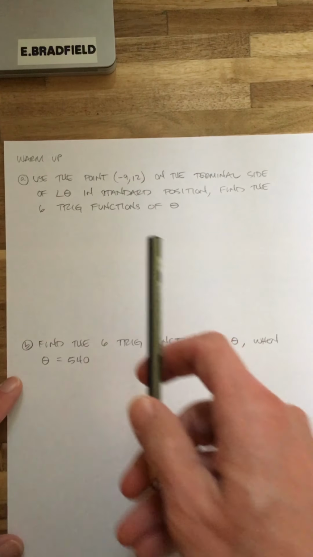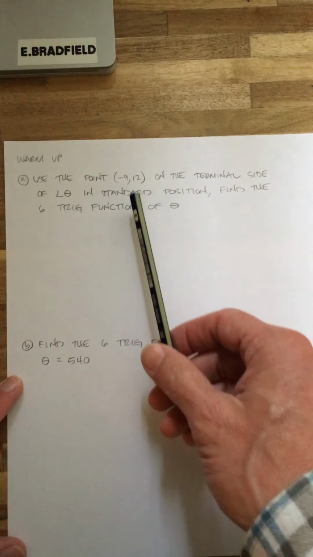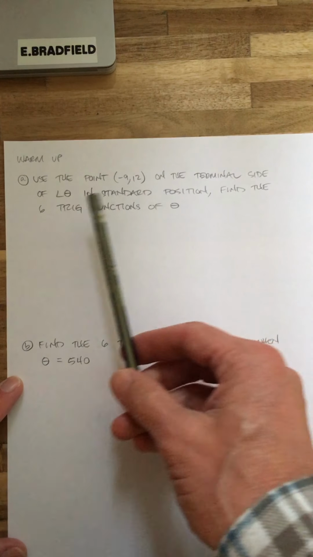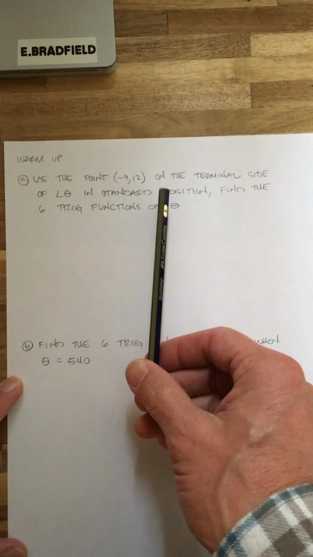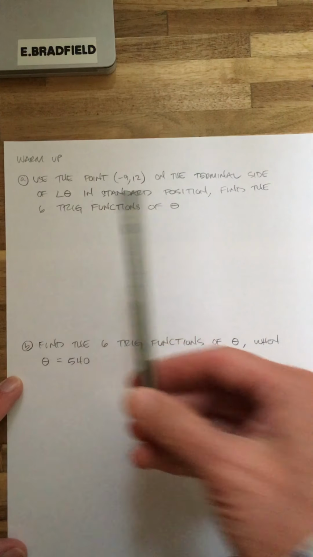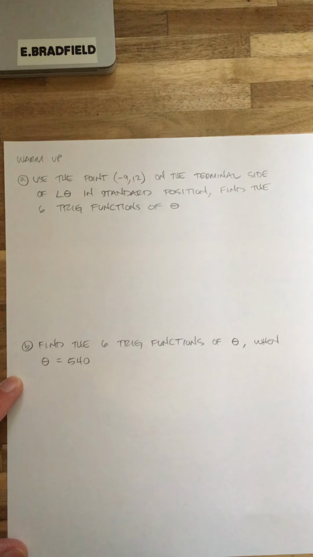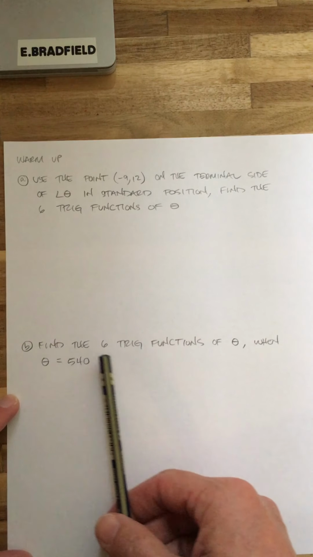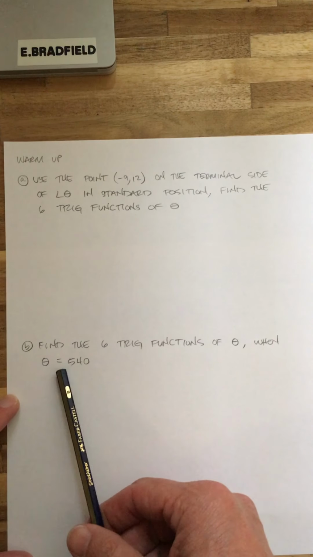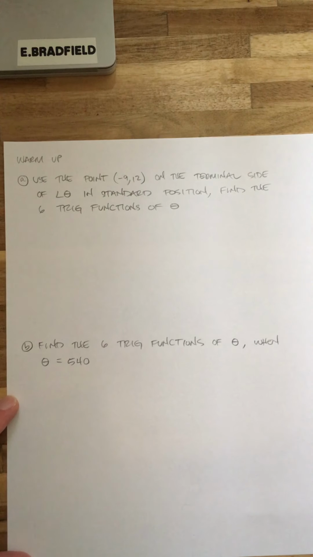First thing I need you guys to do is use the point (-9, 12), which will be on the terminal side of angle theta in standard position, and then find the 6 trig functions of theta. Okay, and then when you're done with that, see if you can do this one. Find the 6 trig functions of theta if it equals 540.